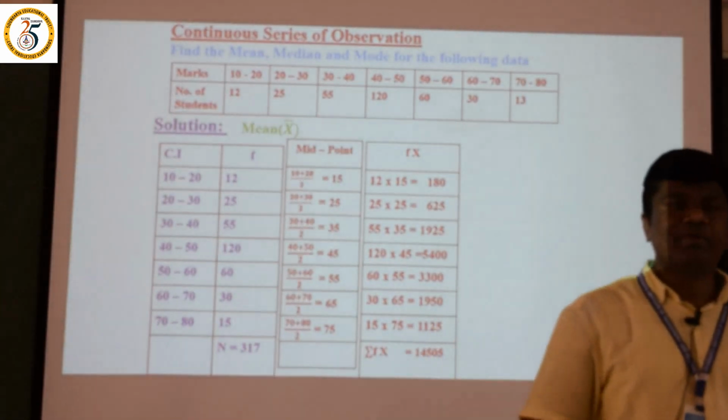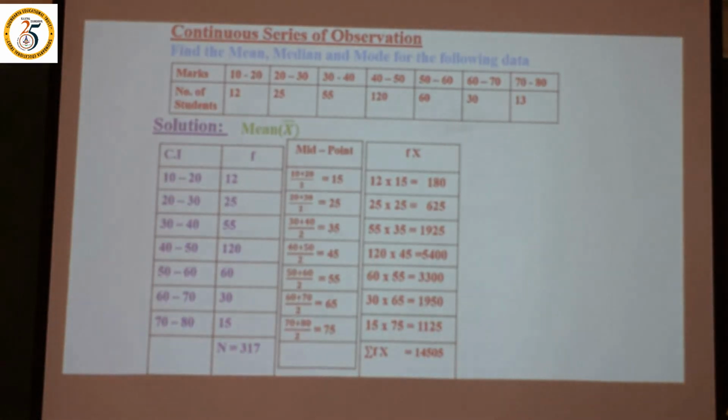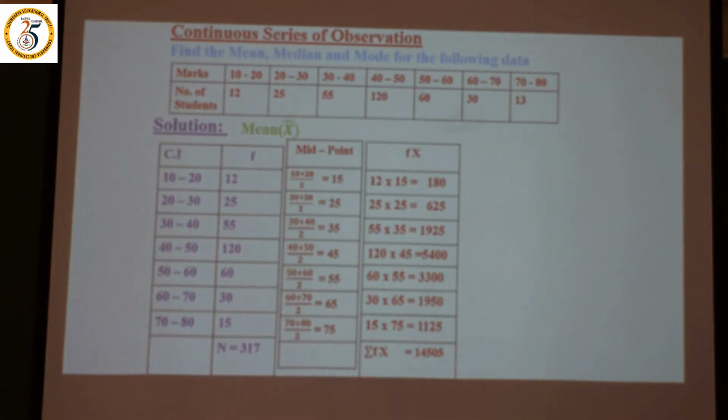We got the value of fx and we got the value of n. Very simple, the formula is mean is equal to sigma fx divided by n. Sigma fx is 14,505 and the n value is 317. Then the mean value is 45.757, I mean almost 46. This is the mean value under the continuous observation method.